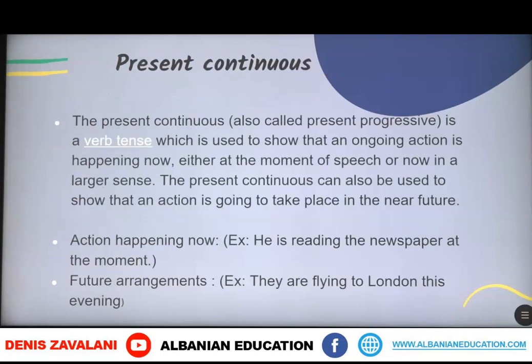Present continuous is also called the present progressive, a verb tense which is used to show that an ongoing action is happening now, either at the moment of speech or now in a larger sense. The present continuous can also be used to show that an action is going to take place in the near future. We've got an action happening now, for example, he is reading the newspaper at the moment. And future arrangements, for example, they are flying to London this evening.